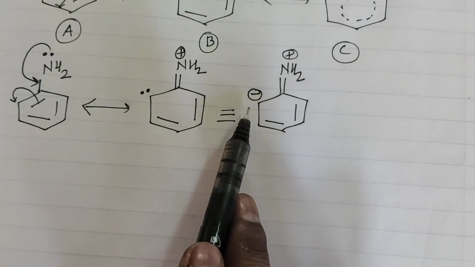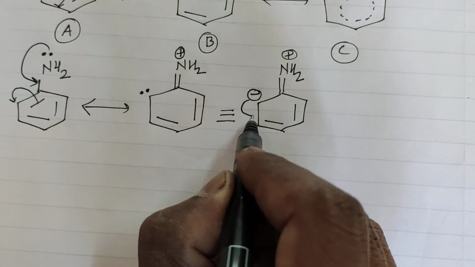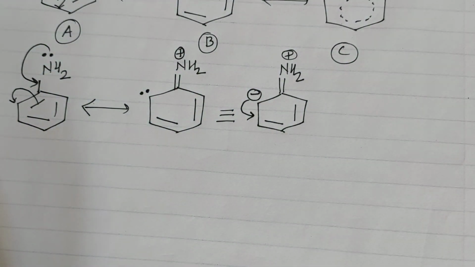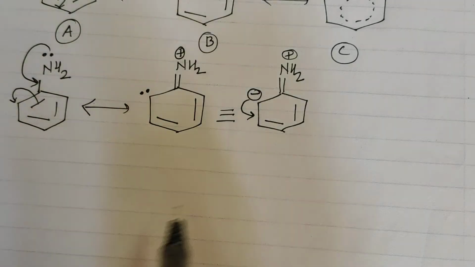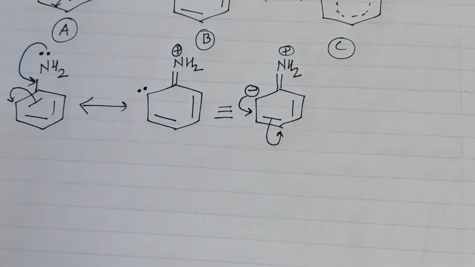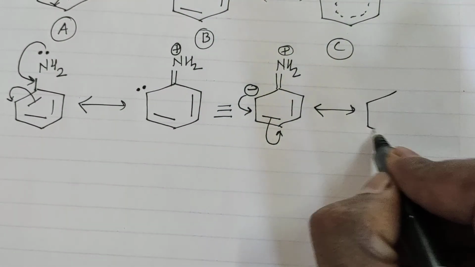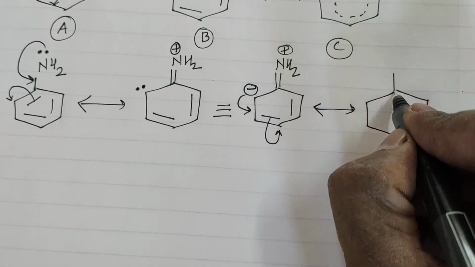Okay, so this negative charge is here. It will not stay at this carbon, it will move further to form a bond here, and to compensate this we also have to move the electrons from this bond onto the next carbon. So by writing a double-headed arrow, we can simply write down the structure.